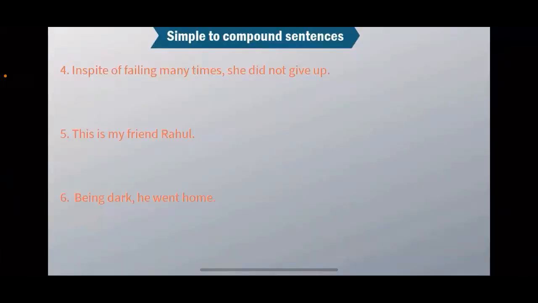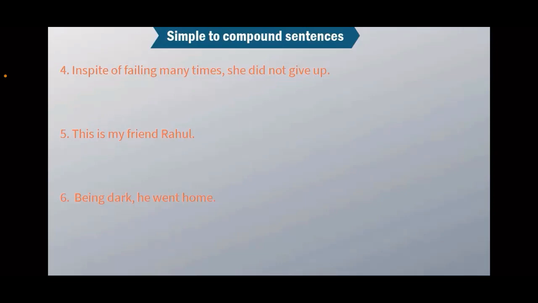Next, number 5. This is my friend Rahul. Now we have two pieces of information. This is your friend, and you have the name of the friend, Rahul. Make two independent clauses. Try it. This sentence also we had done the other day. Two independent clauses with one conjunction in between from FANBOYS.